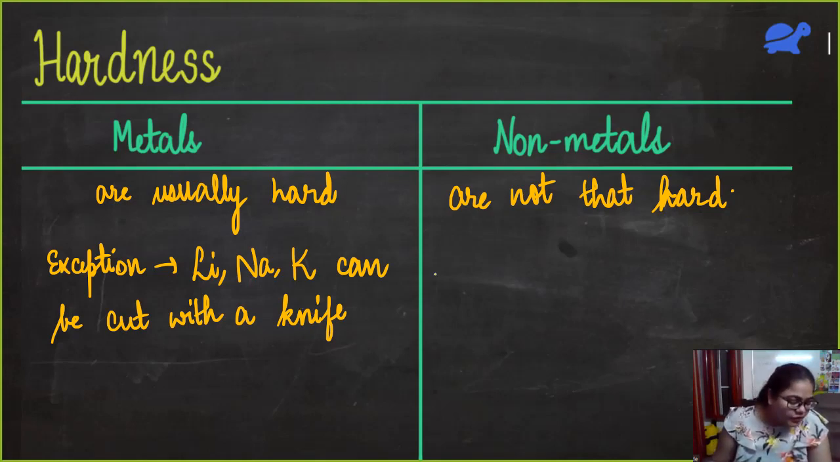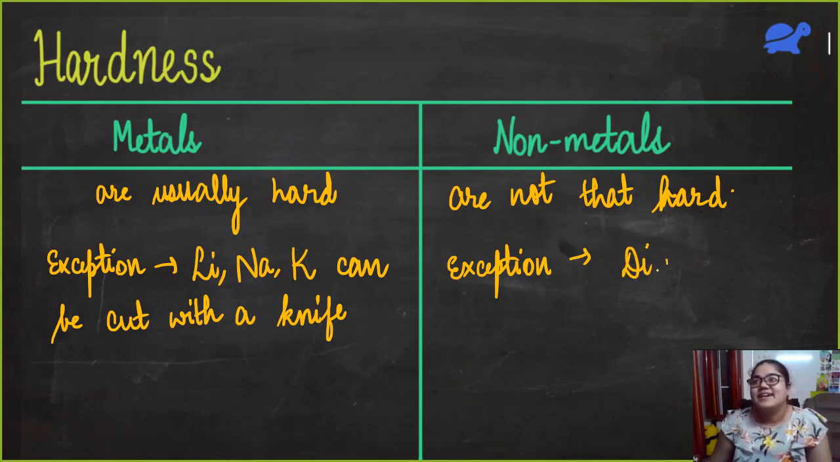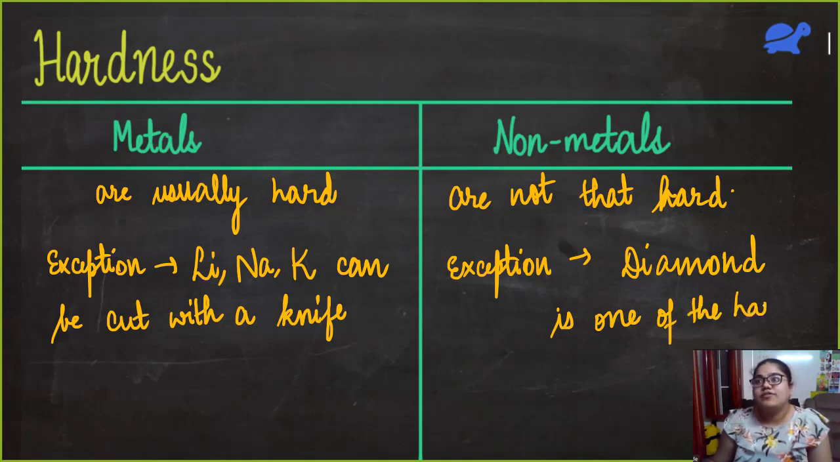Similarly, there will be a few non-metals which are very hard, right? So here also there is going to be some exception. And like Nandana mentioned, we have diamond. Diamond is so hard, it is almost impossible to break, right? So diamond is one of the hardest substances known to man. One of the hardest substances that we know of.